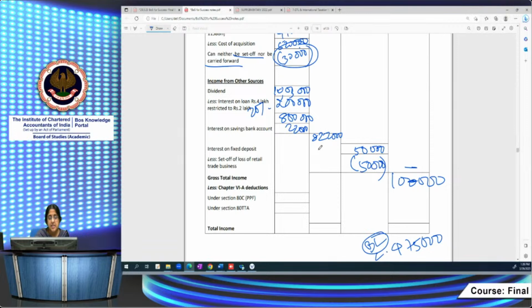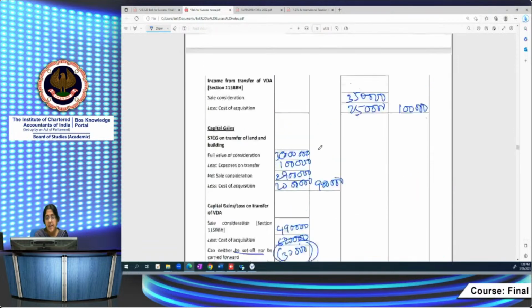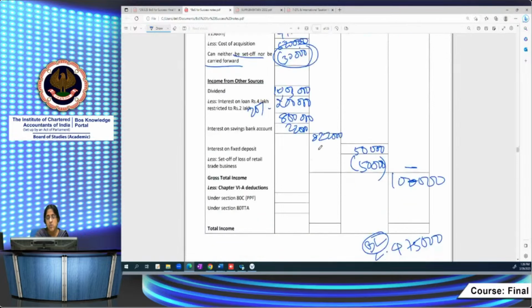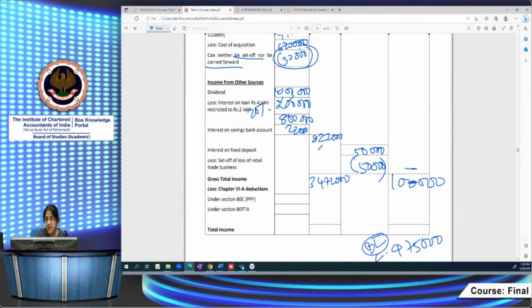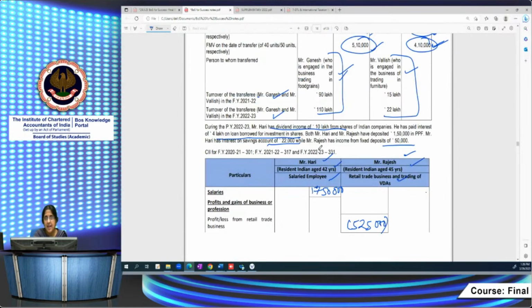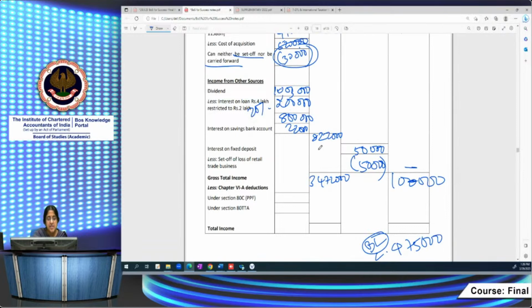In this case, what is the total income? 8,22,000 plus 9,00,000 is 17,22,000, plus 17,50,000, so it will be 34,72,000. Now, what is the chapter 6A deduction? In this case, you won't get any deduction because your income represents the income from VDA. So there's no chapter 6A deduction permissible. So your total income will be 1 lakh in case of Rajesh.